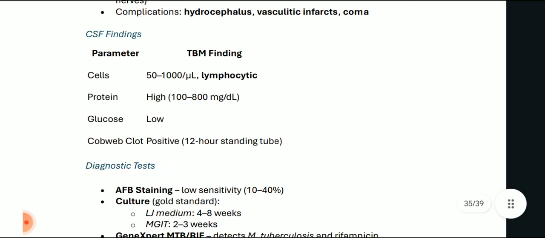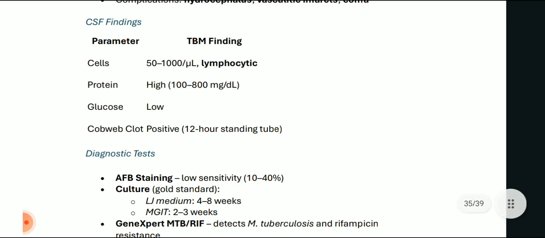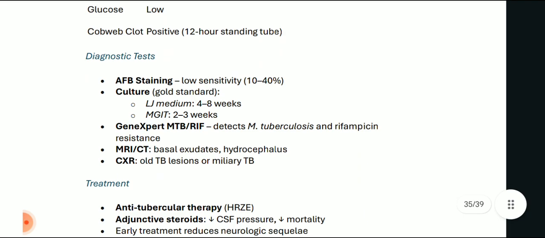What about the CSF findings? Cells seen in TBM are 50 to 1000 per microliter, lymphocytic, and protein is high, 100 to 800 milligrams per deciliter. Glucose content is low, and very characteristic of tubercular meningitis is a positive cobweb clot in a 12-hour standing tube. Now the diagnostic tests: AFB staining, acid fast bacilli, shows low sensitivity, 10 to 40%.